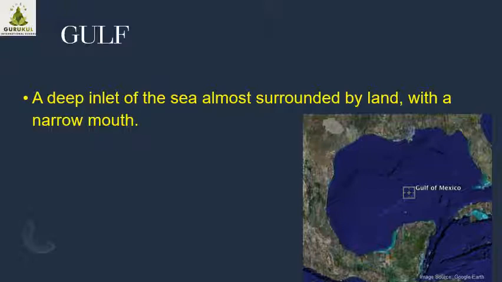Understood the difference between Gulf and an island? Island is a piece of land surrounded by the water, whereas the opposite of that is Gulf: the water is surrounded by the land. Example is Gulf of Mexico. You can try for other examples.